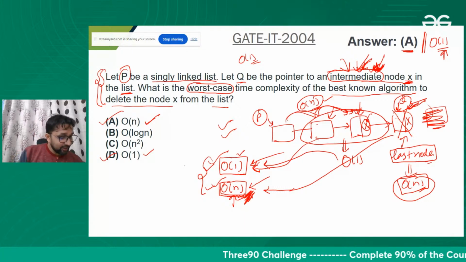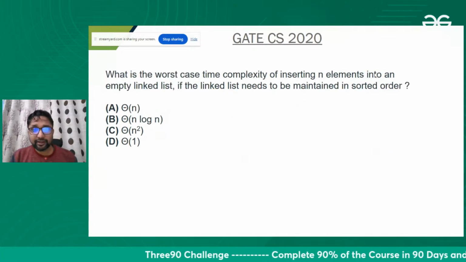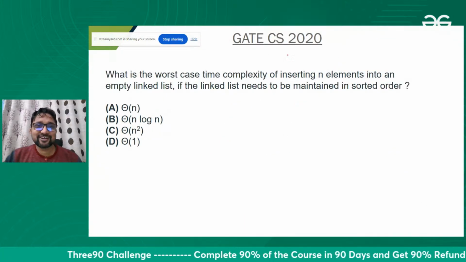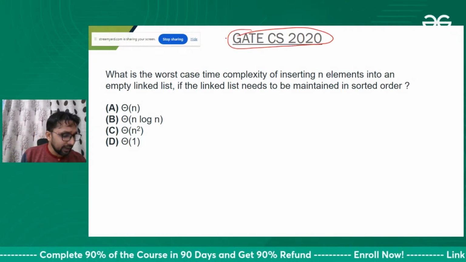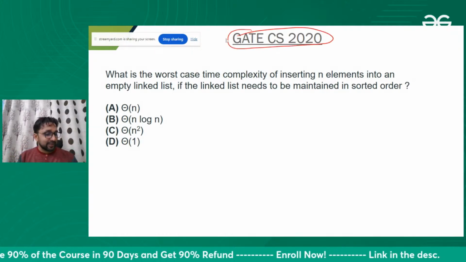Yes, Chinmay, ambiguity exists. Fine. Let's move to the next question, and this is GATE 2020. Check out this one. Keep trying, keep replying. Let's keep this mantra.